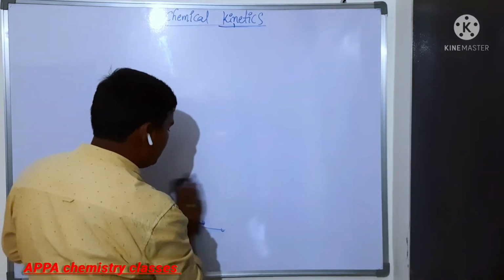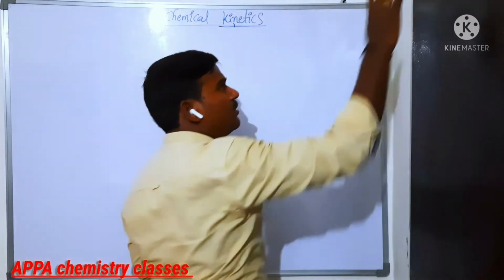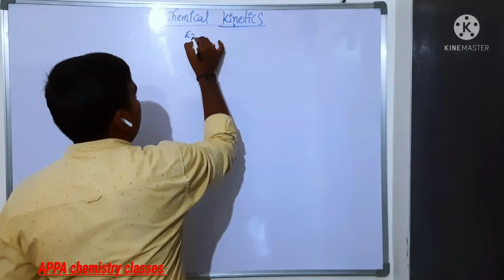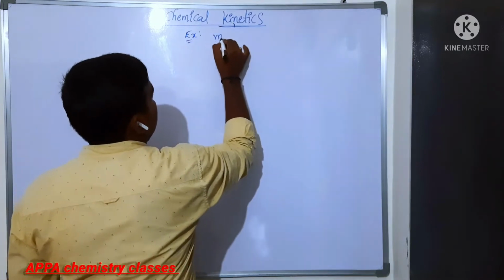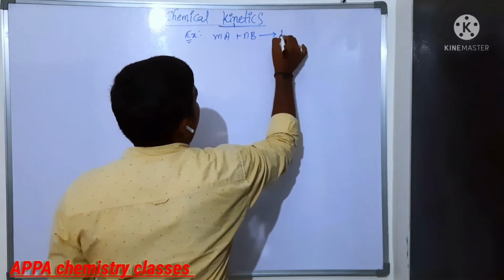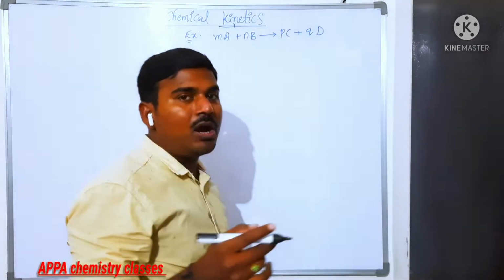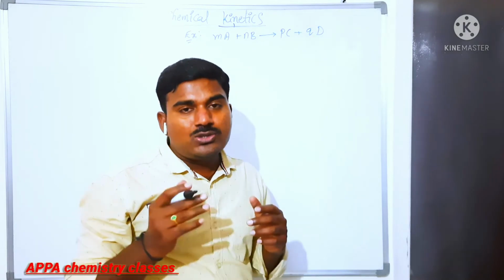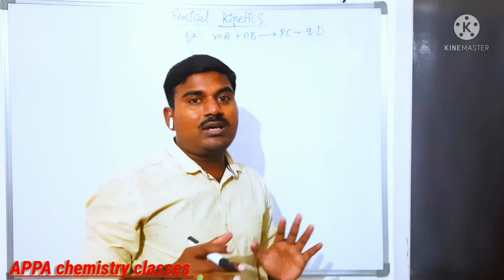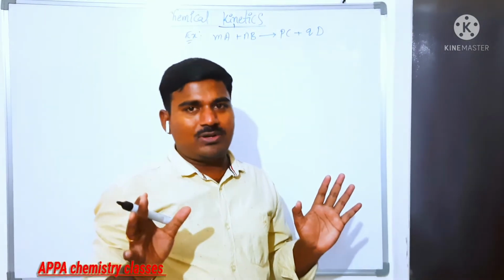Next we will see, for different reactions, how to write the rate expression. So we will take one general example, a general equation: m moles of A plus n moles of B gives rise to p moles of C plus q moles of D. For this reaction, how to write the rate expression? For any reaction, the rate of disappearance of reactant should be equal to the rate of appearance of product.